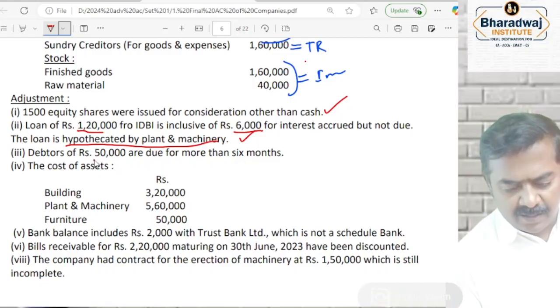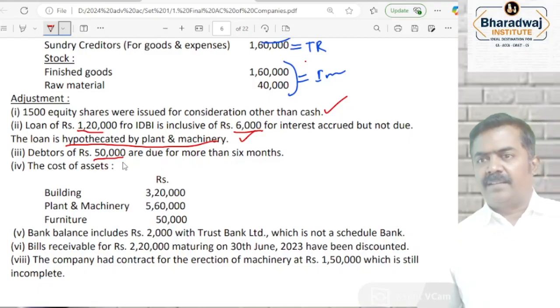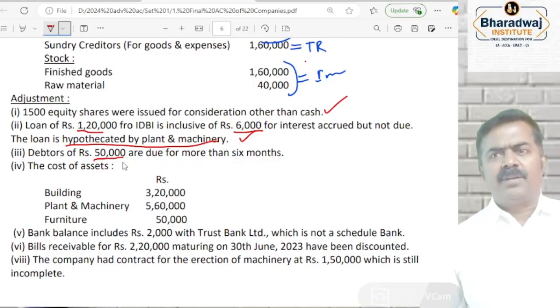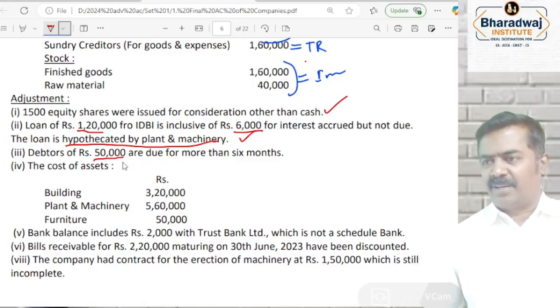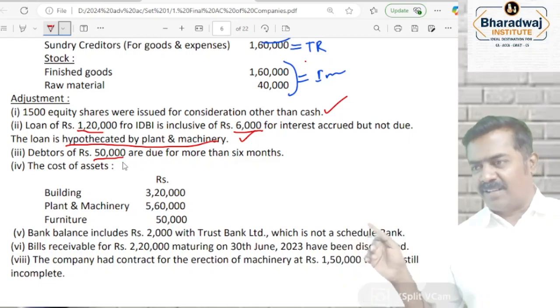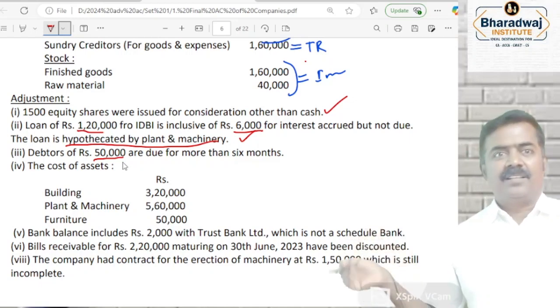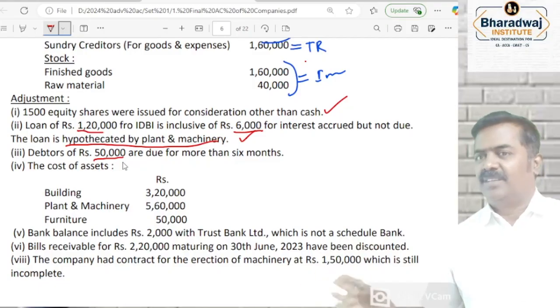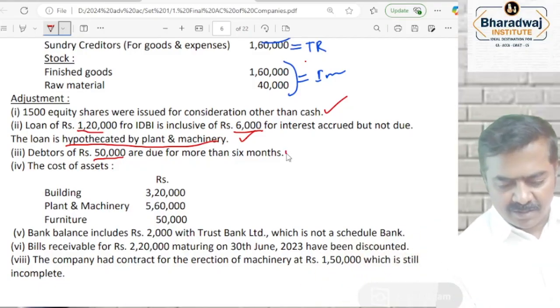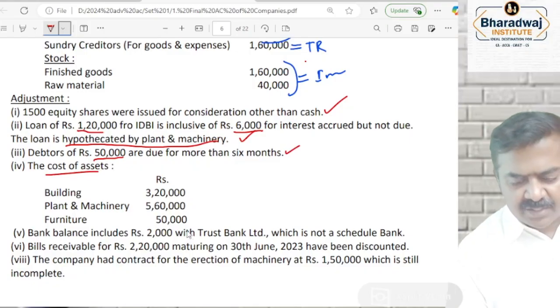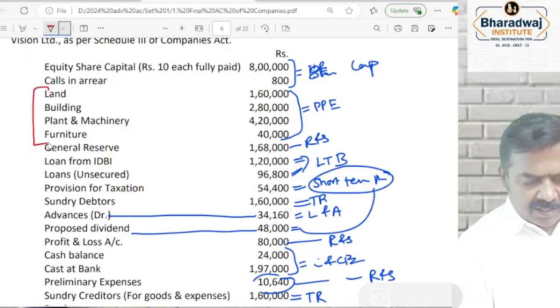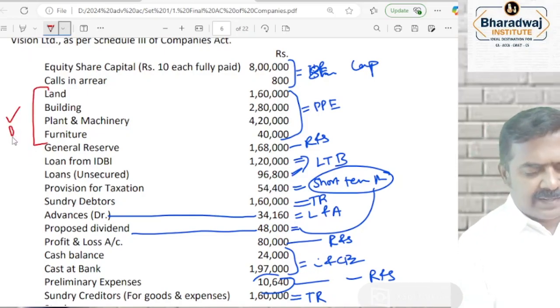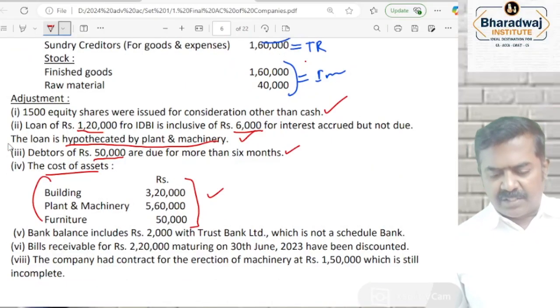Notes to accounts. Debtors of 50,000 are due for more than 6 months. Disclosure. Don't think bad debts or provision for bad debts, think nothing. Do they tell that it is provision for bad debts, or that it may become bad and is not recoverable? No. Due for more than 6 months, that's all. Disclosure. In the balance sheet, will you record cost of fixed asset or cost minus depreciation? Cost. This is also a disclosure, because whatever is given, land, building, plant and machinery, furniture, will be taken in the balance sheet. Cost of fixed asset is only a disclosure.